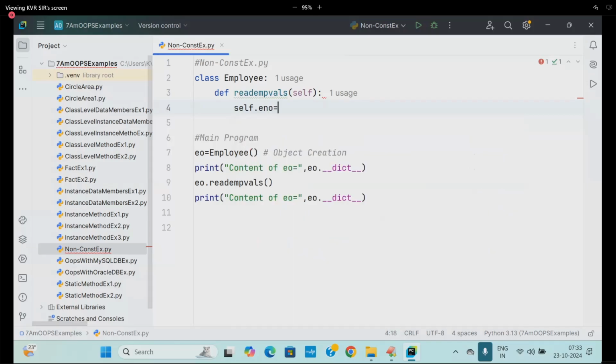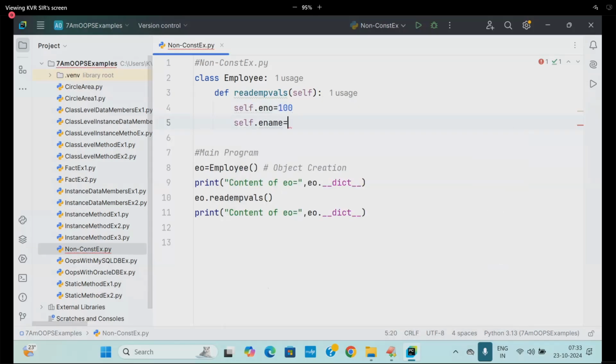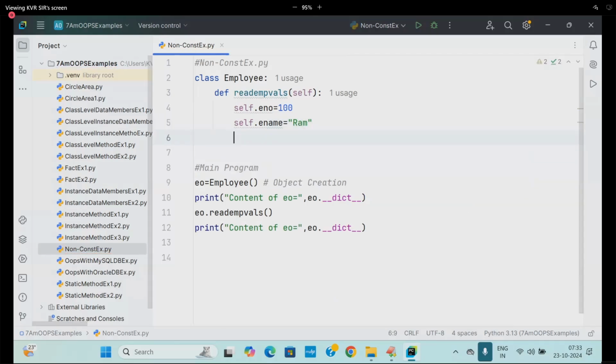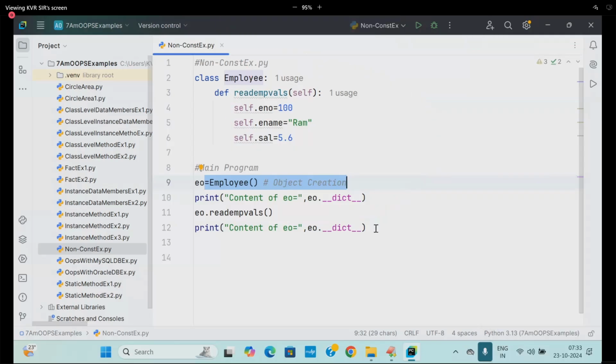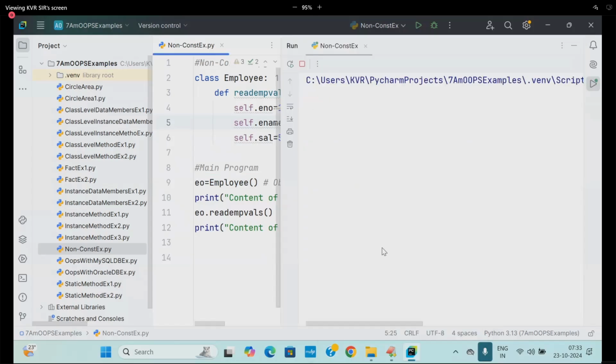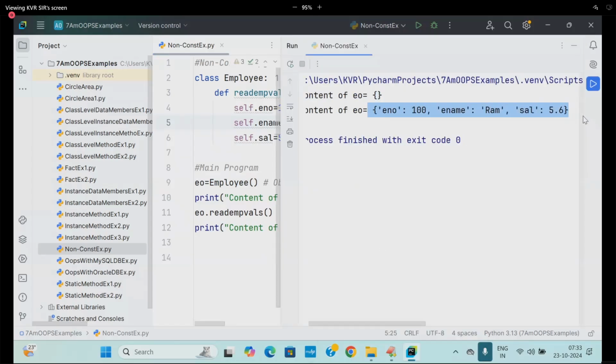self.eno is equal to 100. self.ename is equal to Rom. And next you are writing self.sal is equal to 5.6. Are you following? Then how is it happening? Object created, empty created, later the method is called and it goes to the EMP class, looks for the method name and then executes this data. Now print this data. I'm getting empty. Later we are placing the data. Are you able to follow now?